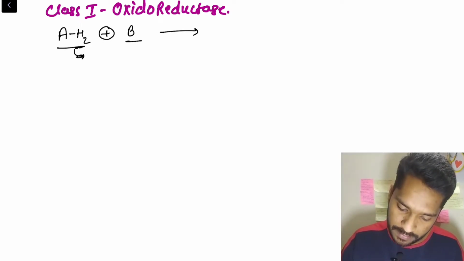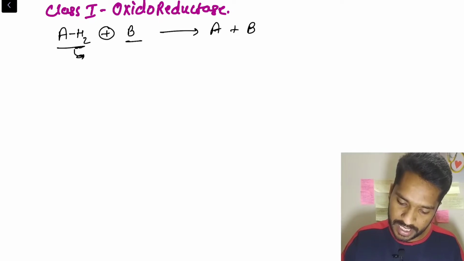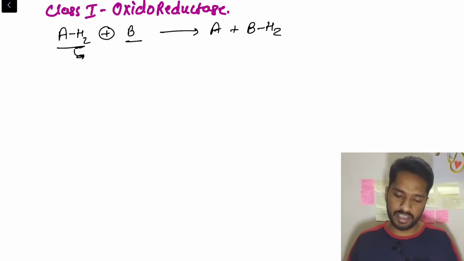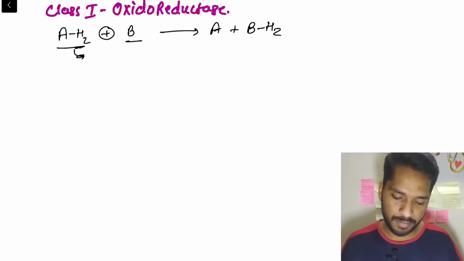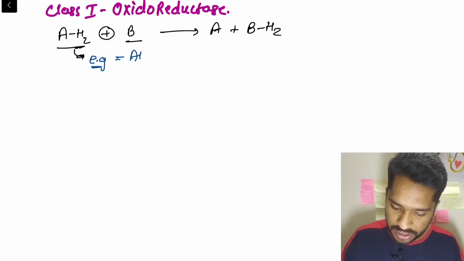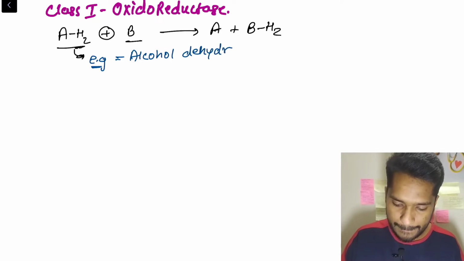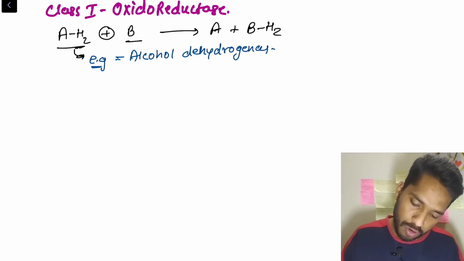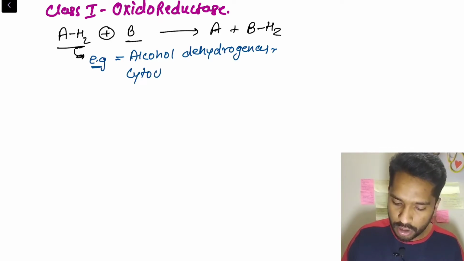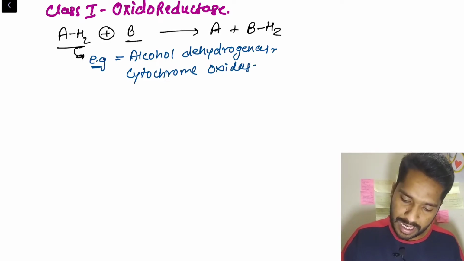So hydrogen will be removed from A, plus B will convert into BH2. So there the reduction reaction is taking place. So this is a kind of example. Examples of oxidoreductase are alcohol dehydrogenase, and next will be cytochrome oxidase. So these are two important examples of oxidoreductase to be remembered. Right? Next we'll talk about class 2.